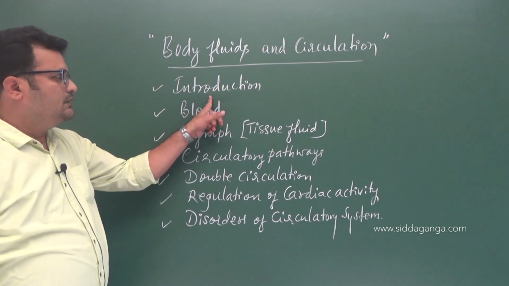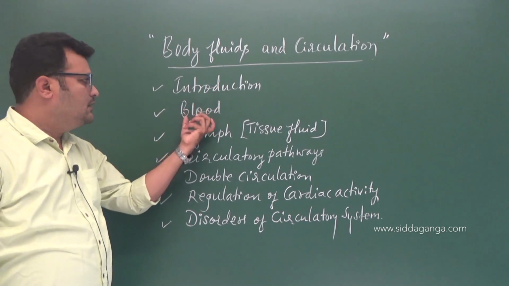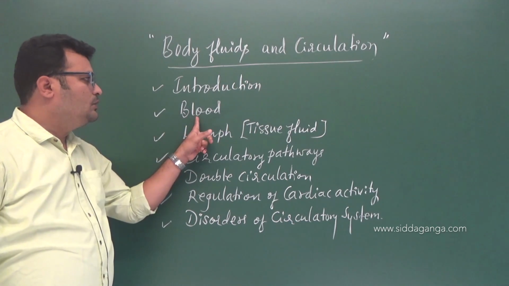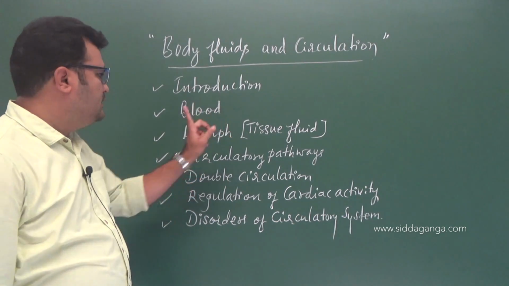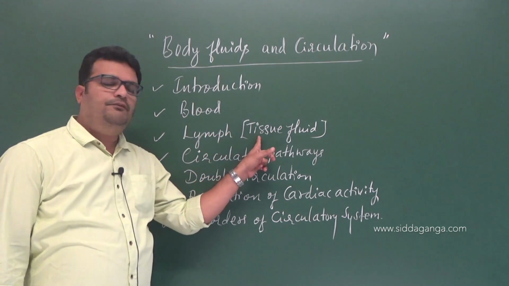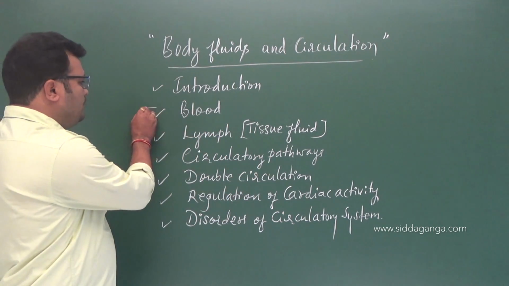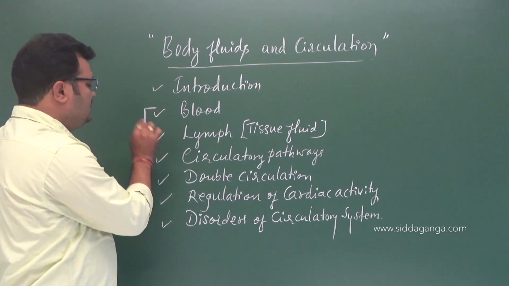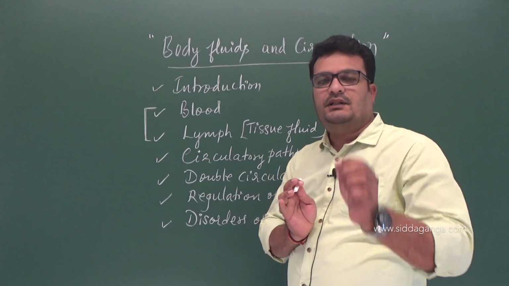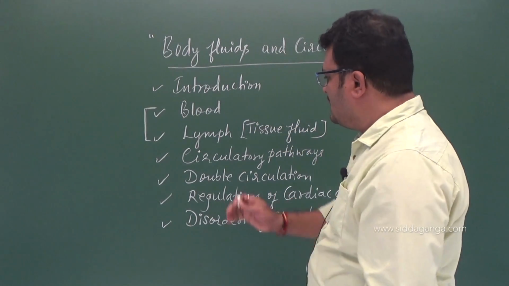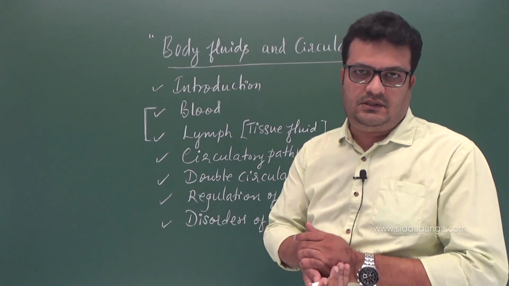See, introduction part, anyway, every chapter is having a sort of introduction, right? And we will study the composition of blood and its components, right? And the lymph is a tissue fluid, right? I will explain what it is. These are the two different body fluids present in human beings, right? And after this, we will go through the circulatory system, right?